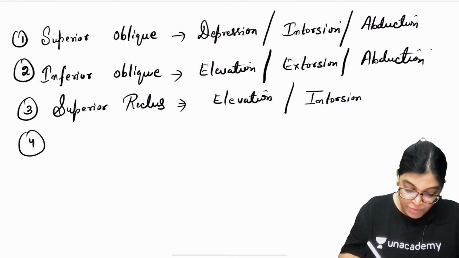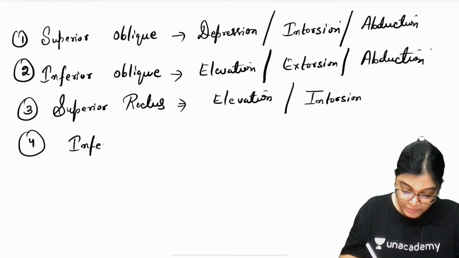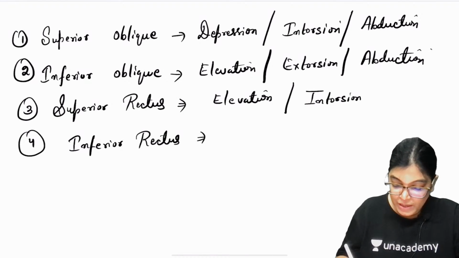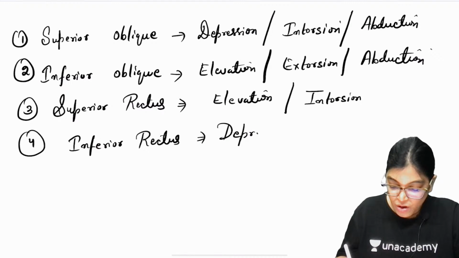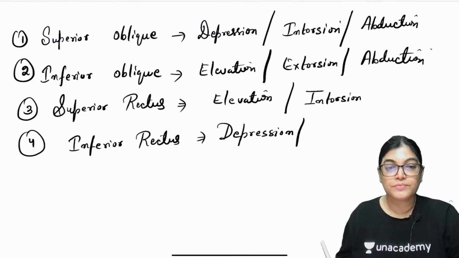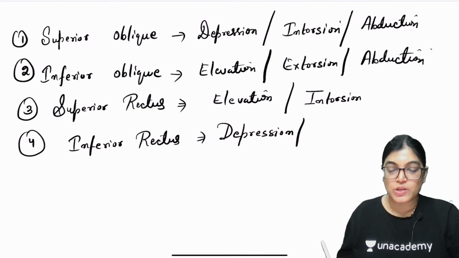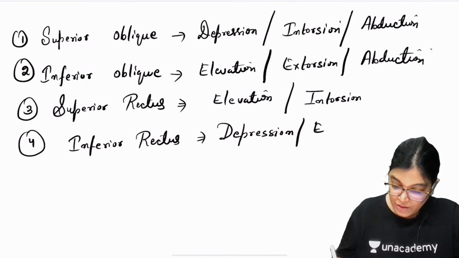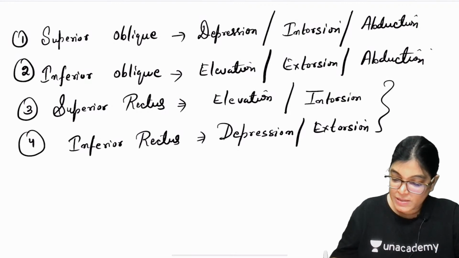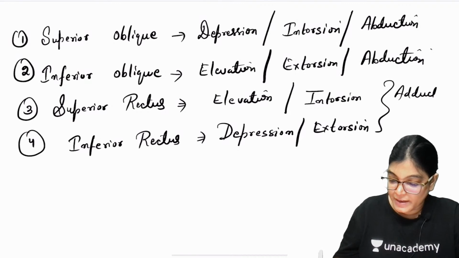When I am talking about inferior rectus, according to its name, it will cause depression of the eyeball. Inferior rectus will cause depression of the eyeball, and it will also cause extorsion. Both these muscles are active in the adducted eye.